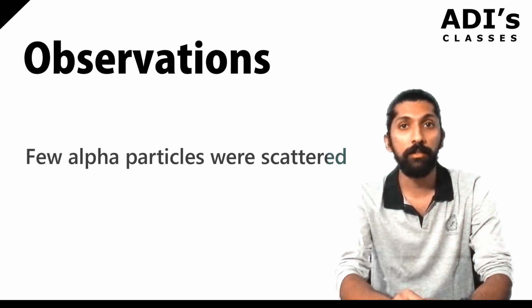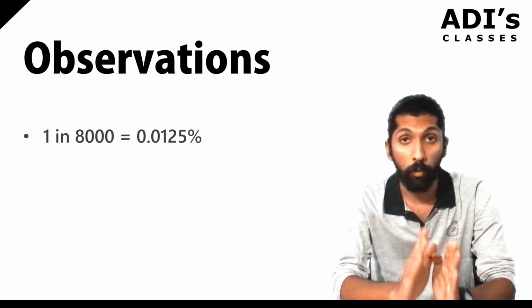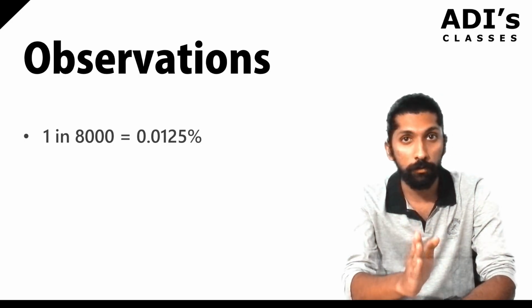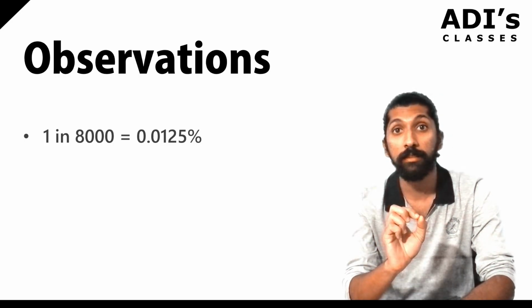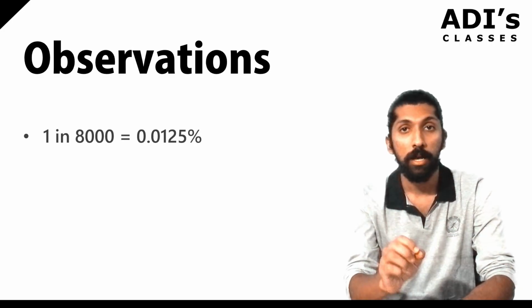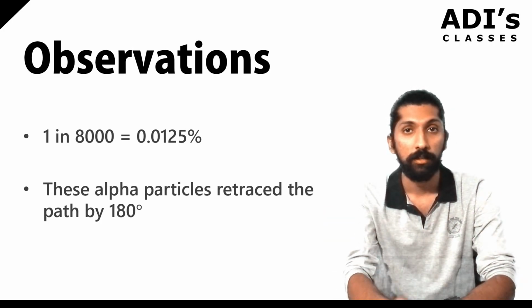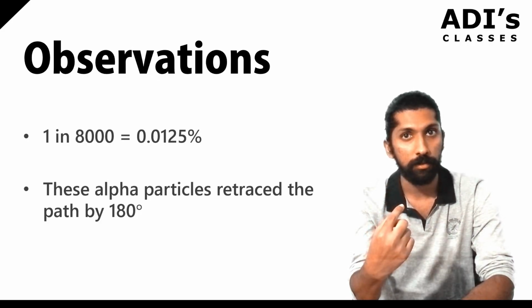Then the third thing he saw was very, very few, that is 1 in 8,000, that's about 0.0125%. Just try to understand, 1 in 8,000 alpha particles just retraced by 180 degrees. That means they're hitting something, they're coming back in the same direction.